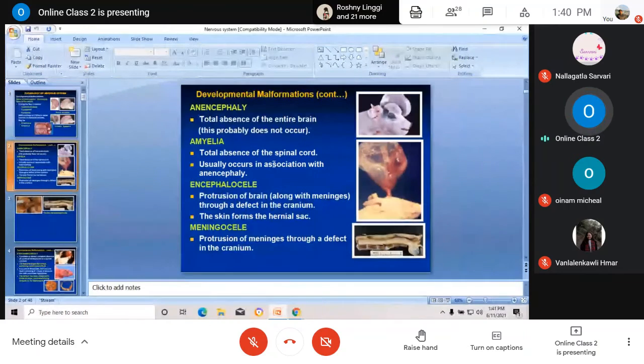Okay, so when the brain is not there, the animal also doesn't develop the spinal cord, so it is always associated with anencephaly. Then encephalocele, that is protrusion of the brain along with the meninges through a defect in the cranium bone. The brain tissue along with the meninges protrudes out of the skull.